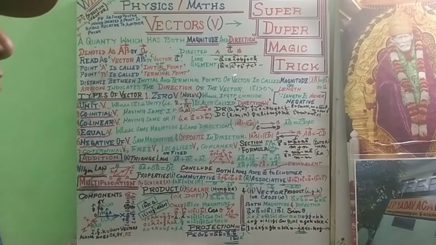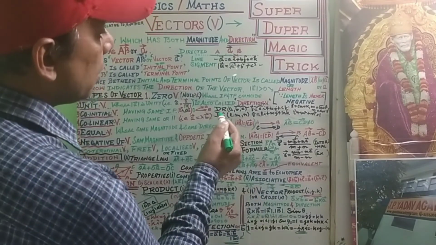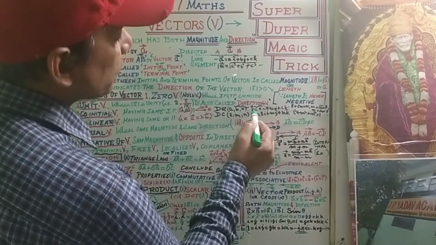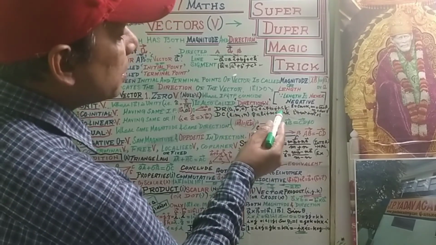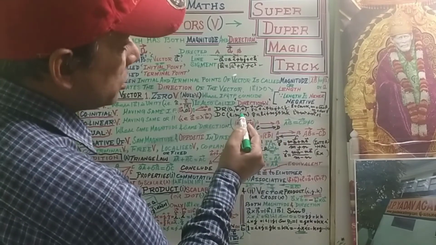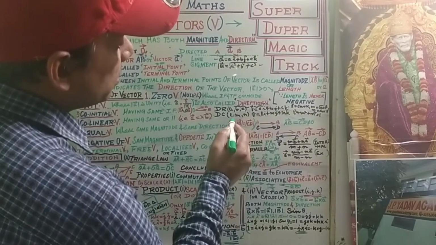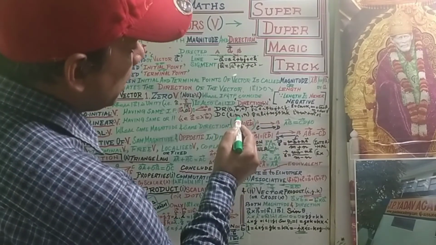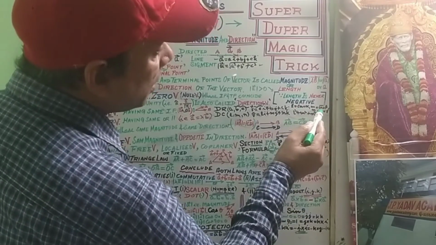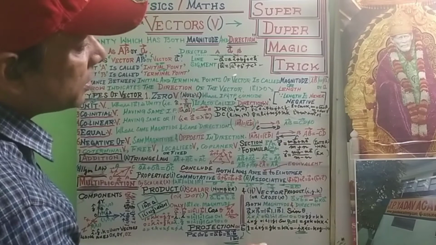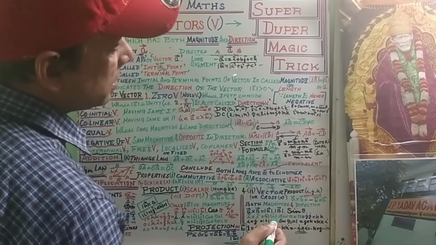Now another most important thing about vectors is direction ratios and direction cosines. Direction ratios: if the vector is equal to ai plus bj plus ck, then a, b, c are the direction ratios. But in case of a unit vector, we take l, m, n as direction cosines. L equals cos alpha, m equals cos beta, and n equals cos gamma. Alpha, beta, gamma are the angles along the axes X, Y, and Z.